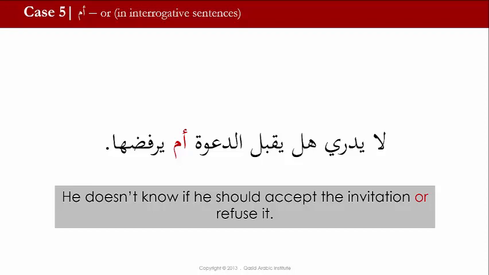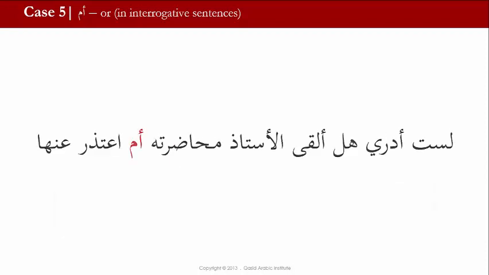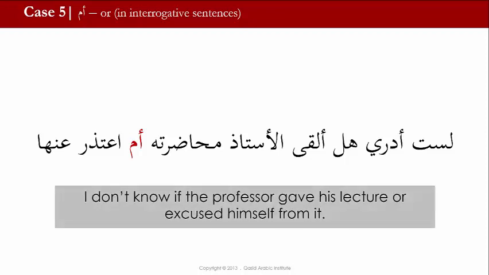So when we use or in a question context, we oftentimes use أم. لست أدري هل ألقى الأستاذ محاضرته أم اعتذر عنها. So I don't know if the professor gave his lecture or excused himself from it. This is 2 alternatives. أم is used here with the question word هل.